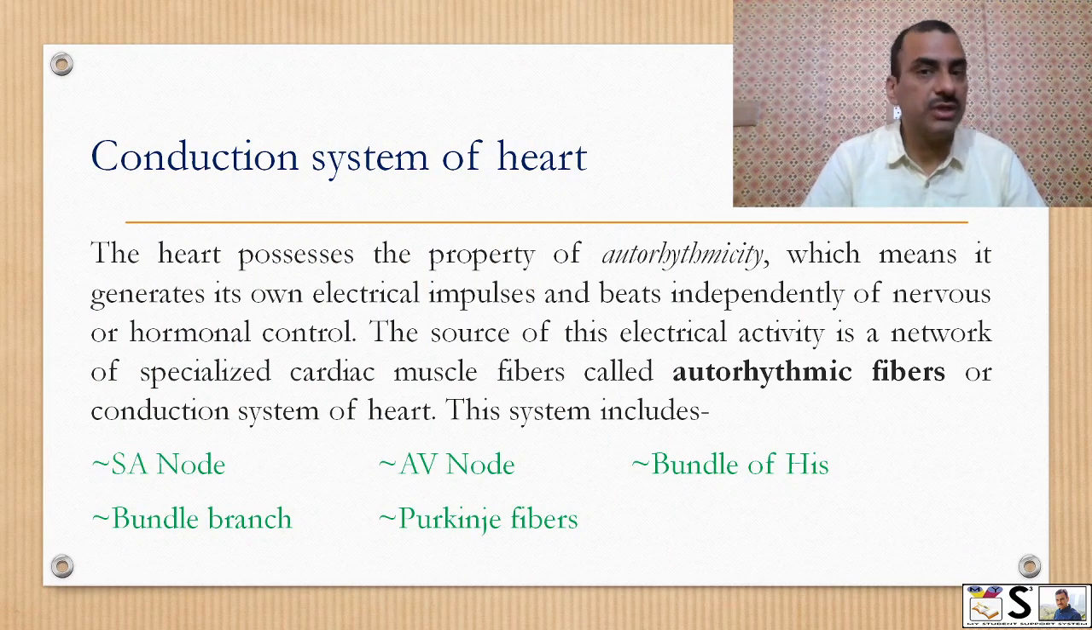Now the conduction system of the heart, how the heart beats. The heart possesses the property of autorhythmicity, which means it generates its own electric impulses and beats independently of nervous and hormonal control. The source of this electric activity is a network of specialized cardiac muscles known as autorhythmic fibers, or the conduction system of the heart. This system includes the SA node, AV node, bundle of His, bundle branches, and Purkinje fibers.